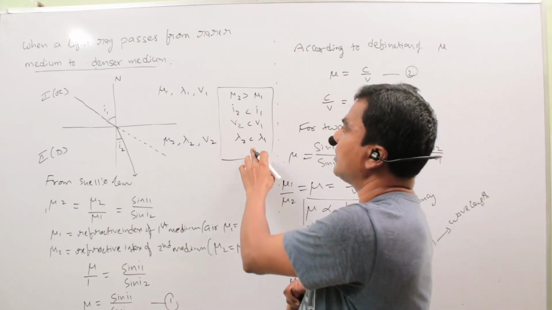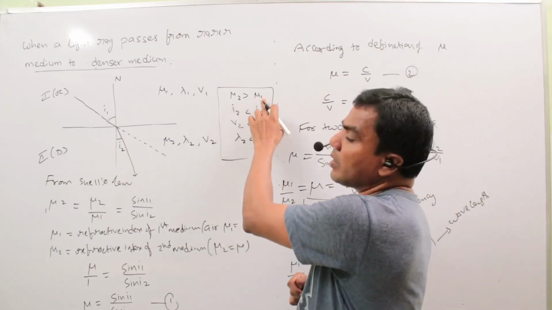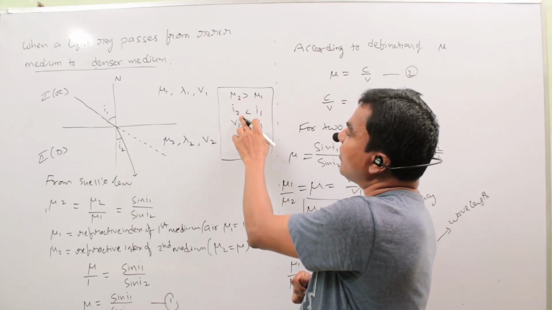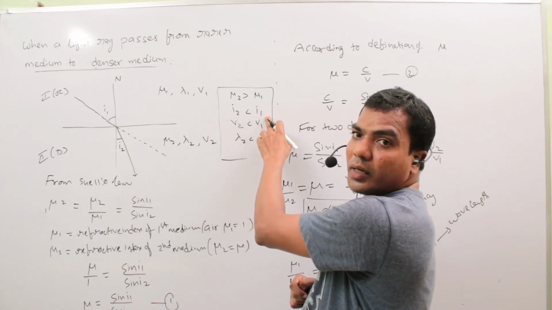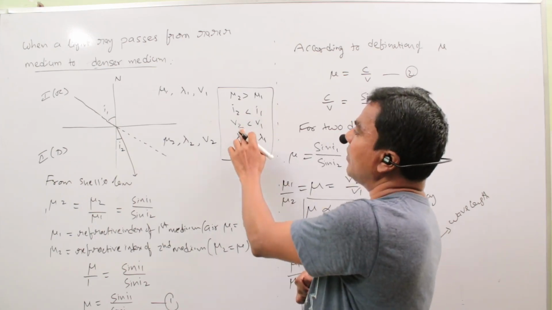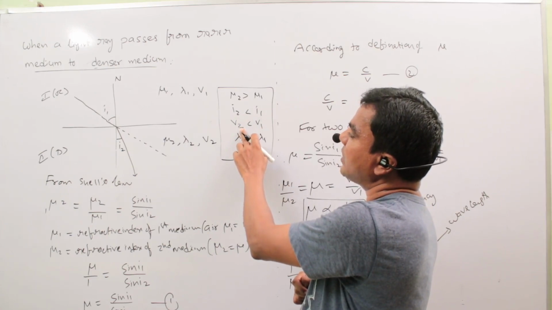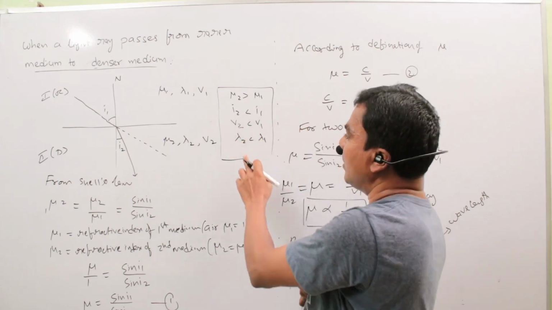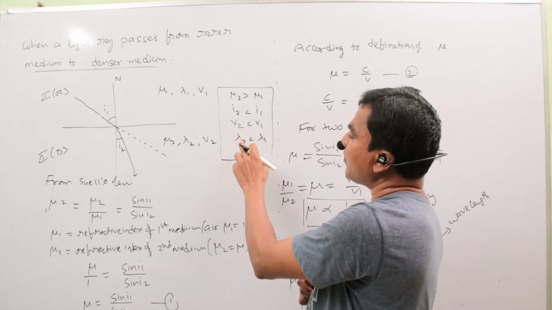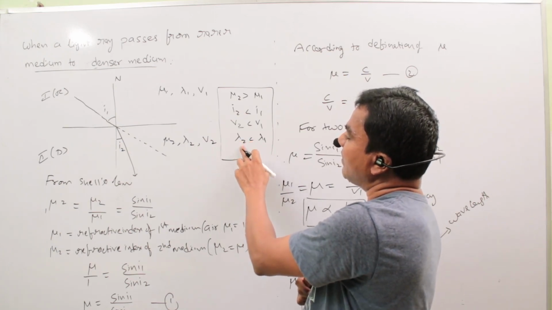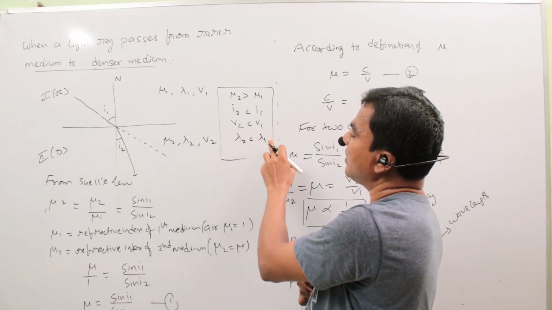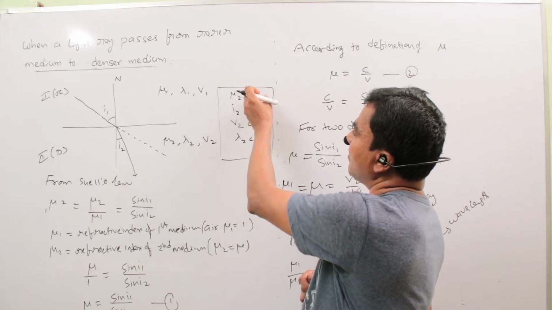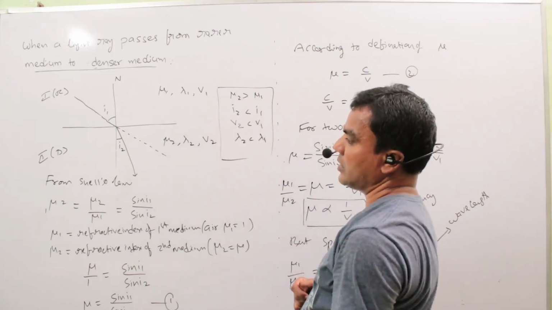So clear, observe this. When a light ray comes from rarer to denser, the angle of refraction is smaller than the angle of incidence, and the speed of light waves in the second medium is less than the speed of light waves in the first medium. The wavelength of the light waves in the second medium is less than the wavelength in the first medium. This is the relation between the first medium's components and the second medium's components.